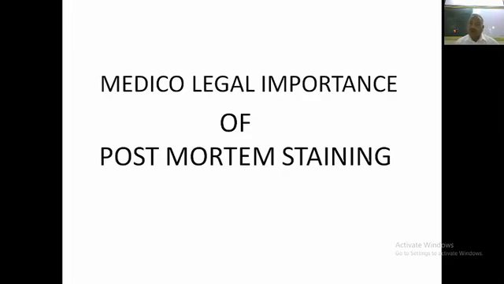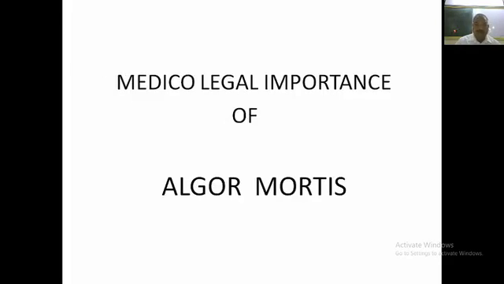Medico-legal importance of post-mortem staining we discussed in the previous lectures. It will help the doctor in finding the cause of death, position of the dead, and whether there was any change in the position after death. Usually it will be on the dependent part of the body. The blood, which is a fluid, after death this fluid disintegrates. The blood is in the blood vessels. It is not moving. Circulation is stopped because of death.